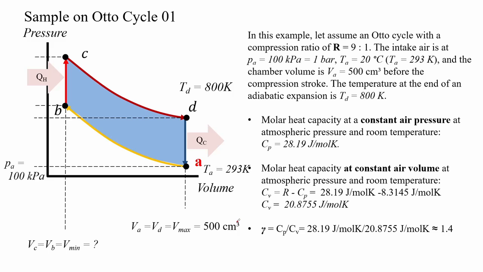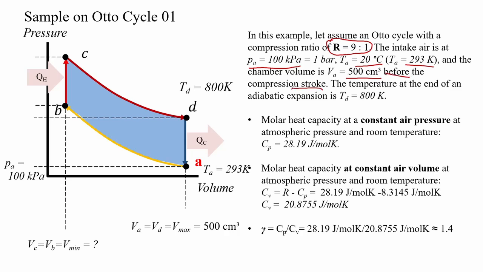Here we have an example of an Otto cycle problem. Let us assume an Otto cycle with a compression ratio of R equal to 9:1. The intake air is at pressure Pa equal to 100 kPa or 1 bar, at a temperature Ta equal to 20 degrees Celsius or 293 Kelvin. Its volume at point A is equal to Va equal to 500 cm3 before the compression stroke.